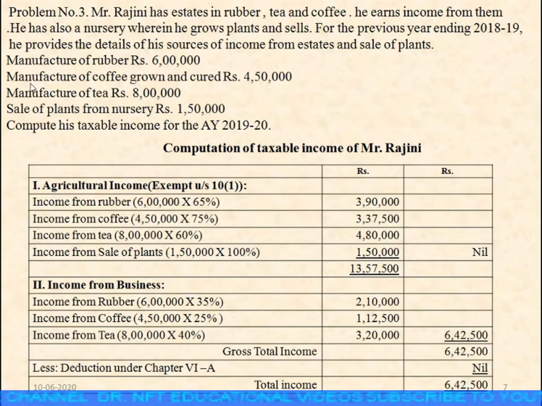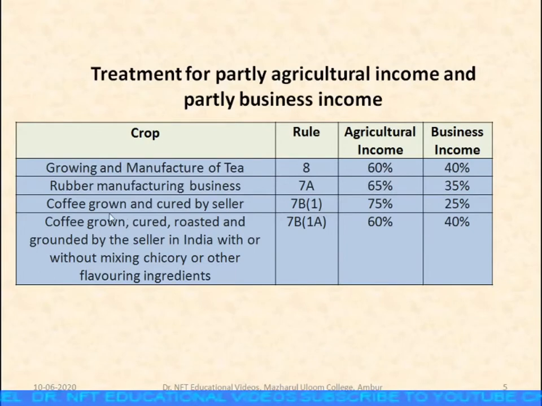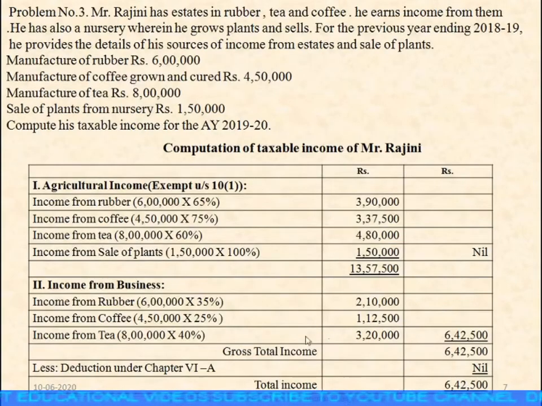And next we have the coffee grown. For coffee grown and cured by the seller, 75% is agricultural income and 25% is business income. So that is what we have done here. So now let us see the problem.